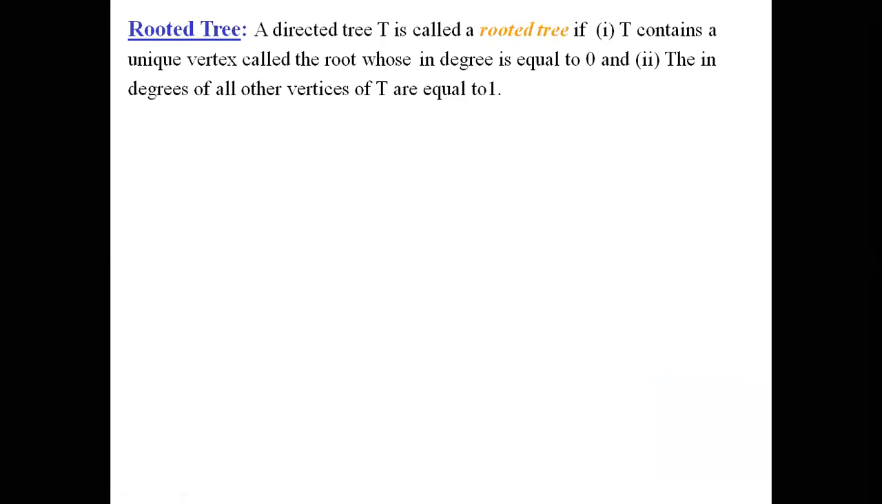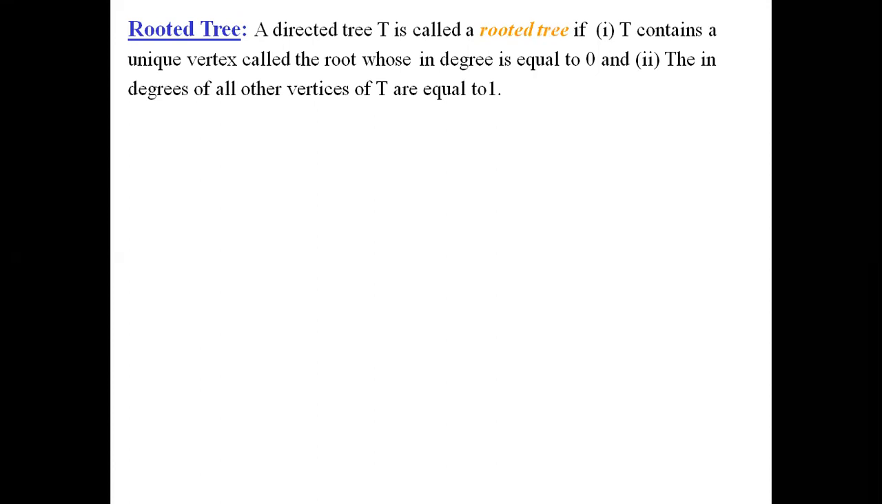First, we will know the definition for rooted tree. A directed tree T is called a rooted tree if it satisfies the following two conditions. T contains a unique vertex called the root whose in degree is equal to 0, and the in degrees of all other vertices of the tree should be equal to 1. So any directed tree is said to be a rooted tree if it is satisfying these two conditions.